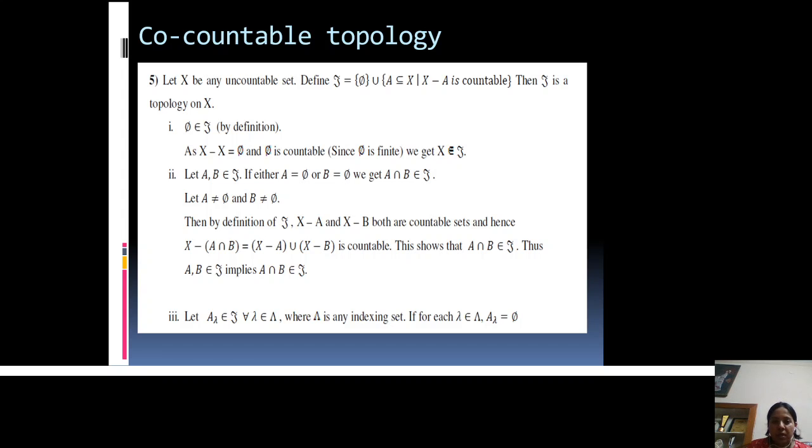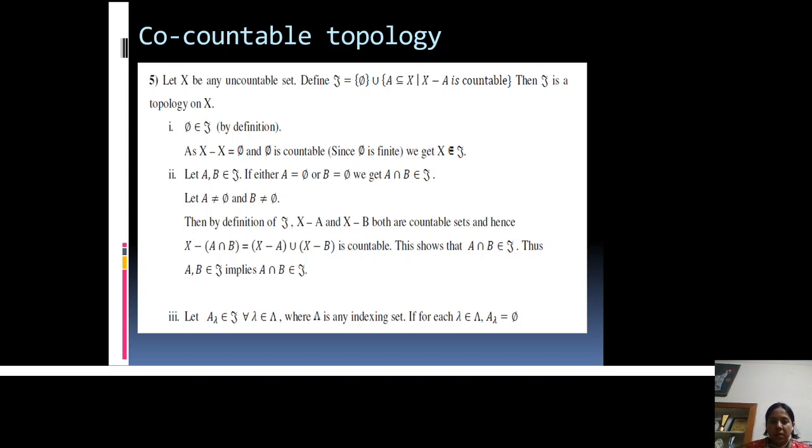So in the collection τ, let us take the union of two sets. One is the empty set φ and the other is a collection of all those subsets A of X such that their complement, meaning X minus A, is countable. Then this collection τ becomes a topology on X, and the proof is the same as we have given in proving cofinite topology. So we can skip it and move to the further topic.